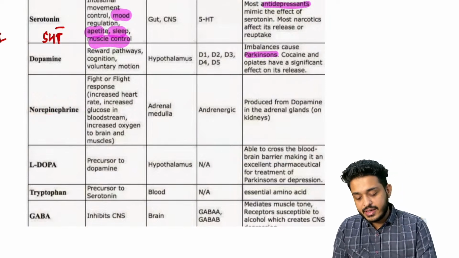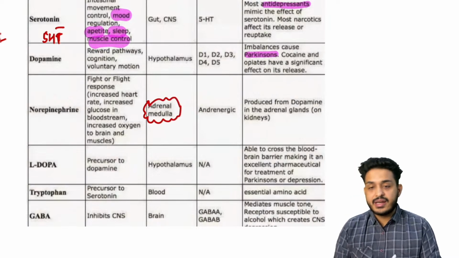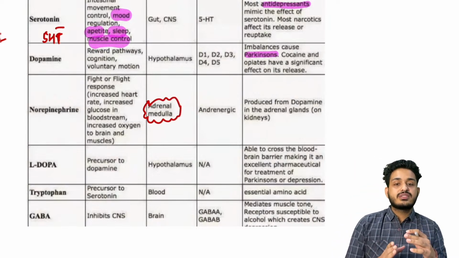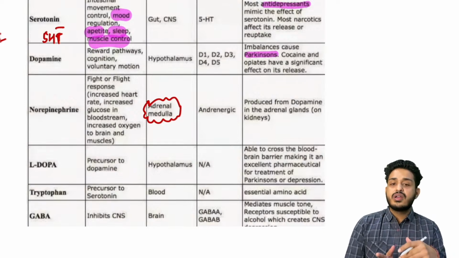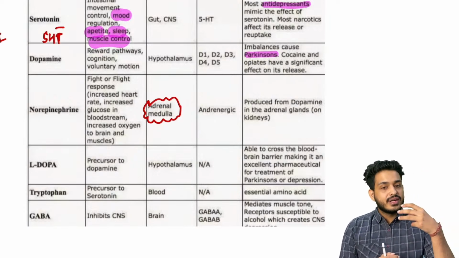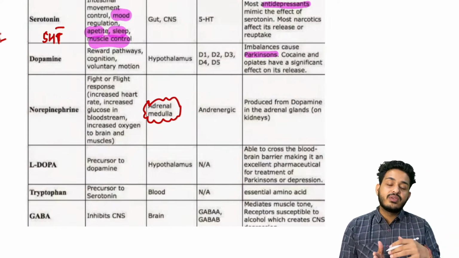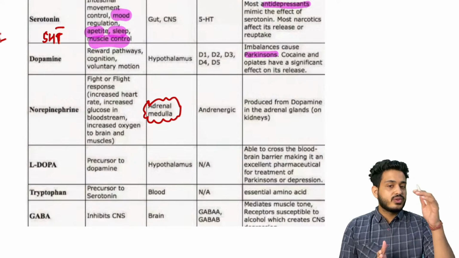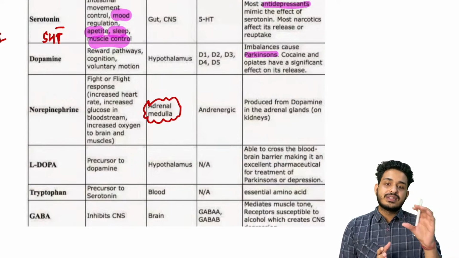Norepinephrine, you can simply remember, it is coming out from the adrenal gland, adrenal cortex and medulla. We have seen cortex will be having mineralocorticoid, glucocorticoid, and sex steroids, right? So GFR, three layers we have seen: glomerulosa, fasciculata, reticularis. These are the part of the cortex.